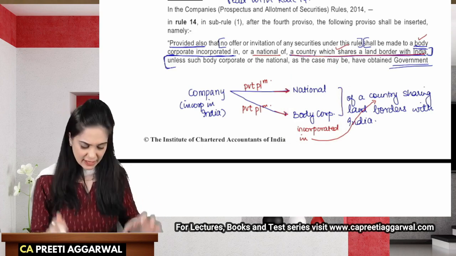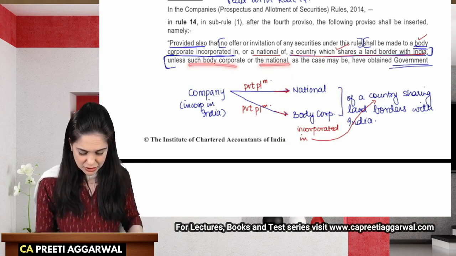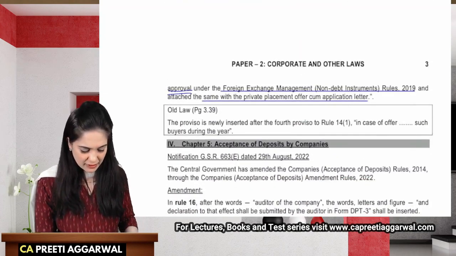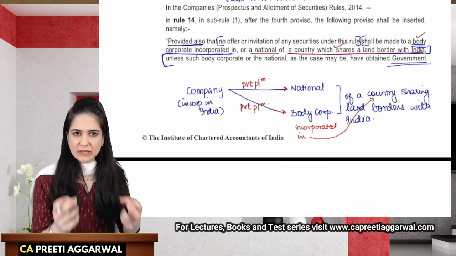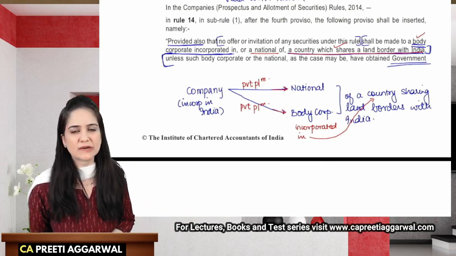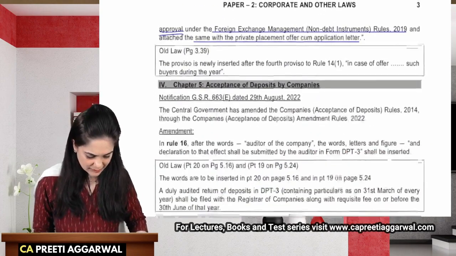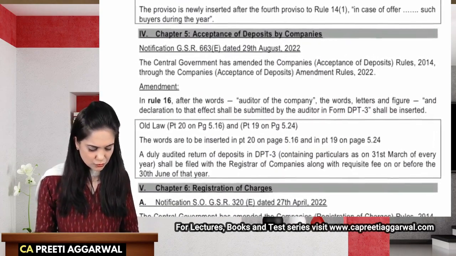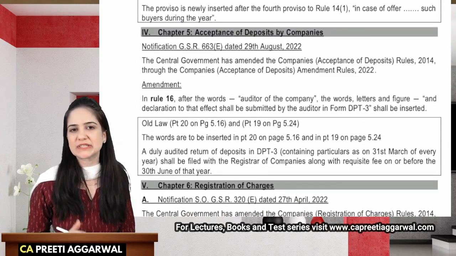So read the words carefully: unless such body corporate or national has obtained the government approval. They will have to approach the government, obtain the approval, and only then we will allow them to invest in the securities under private placement. I hope this concept is clear. Yes, now let us go through the next amendment, which is in the chapter on acceptance of deposits by companies.